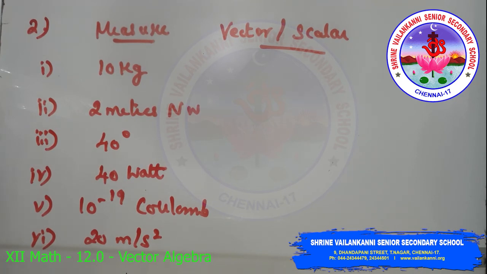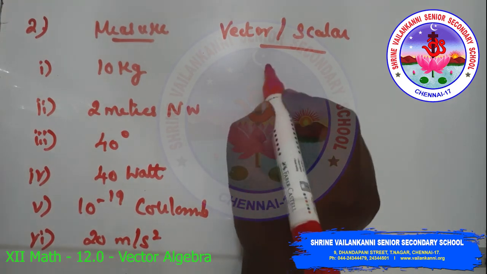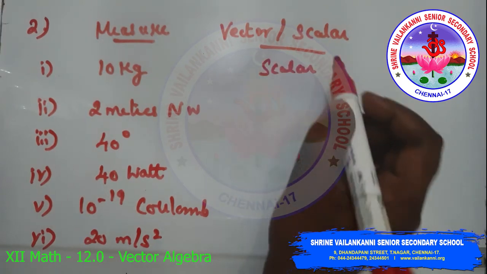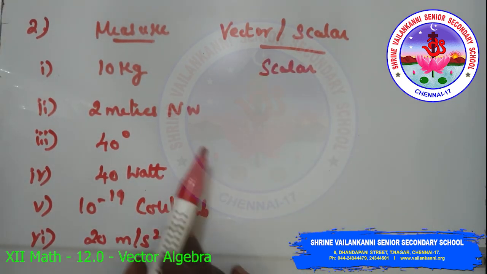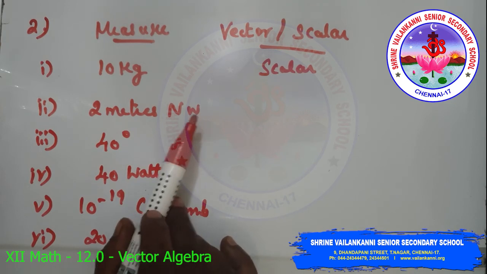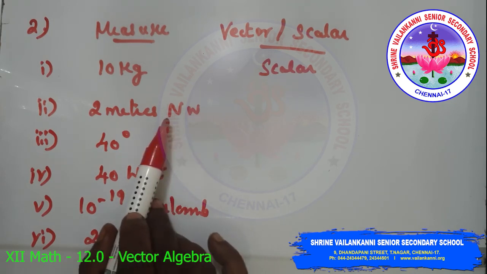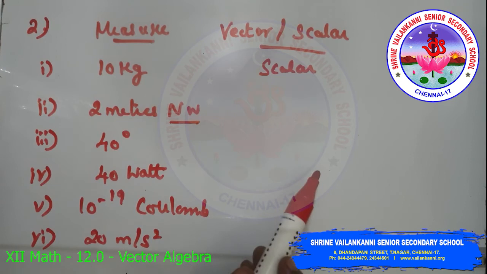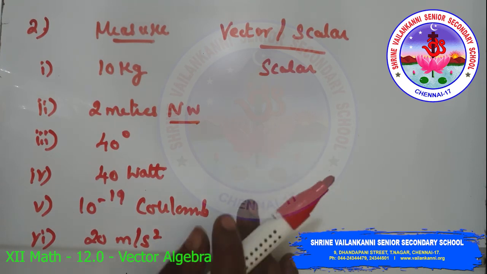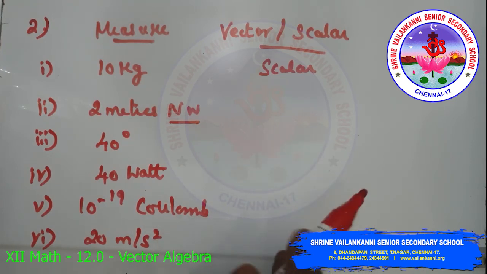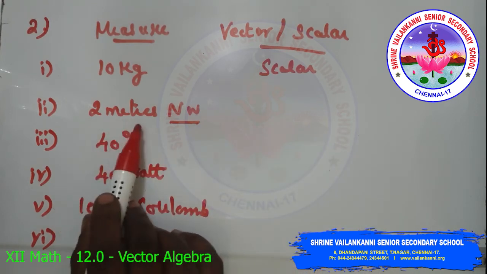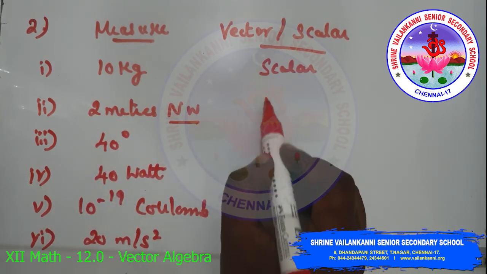Here weight in kg is a scalar quantity. So 10 kg is scalar. Then 2 meters northwest. We have magnitude as well as direction. Direction is northwest, and meter has a magnitude. So it has both magnitude and direction, which is called a vector quantity. So 2 meters northwest is a vector.